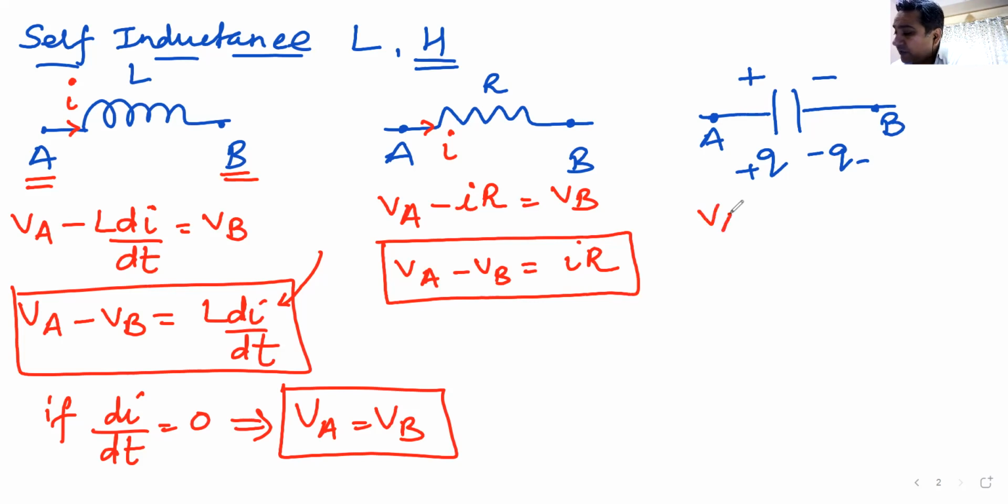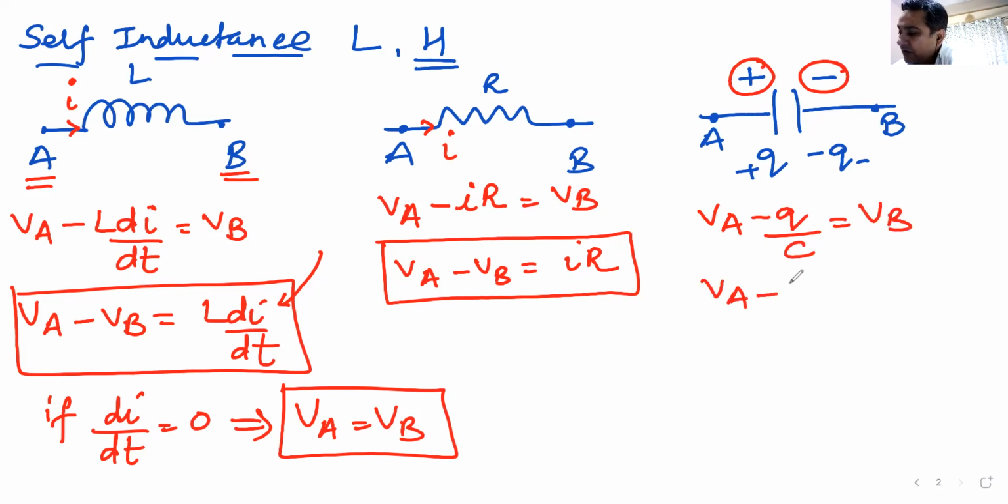So we start with VA. Now, when I'm moving from A to B, I am moving from positive terminal to negative terminal. Potential drops. How much is the drop? Q by C. If it is dropping, it has to be negative. So minus Q by C is equal to VB. So in this case, VA minus VB becomes Q by C.